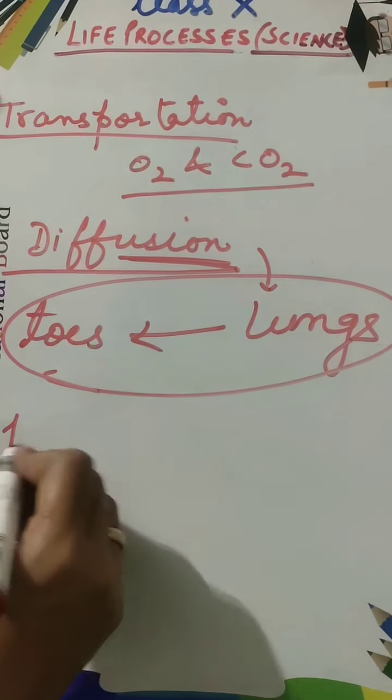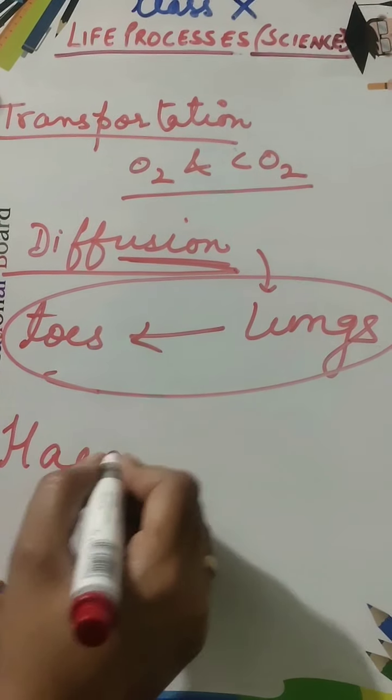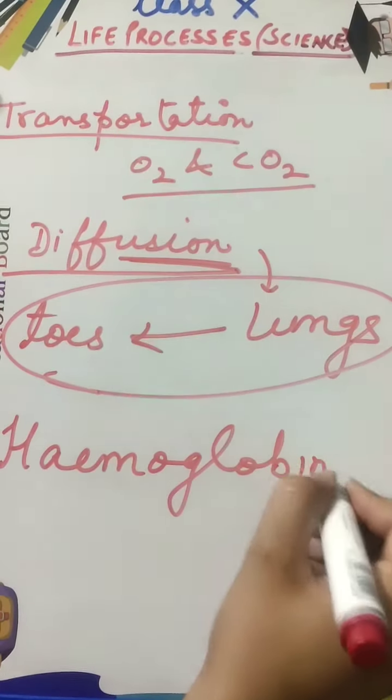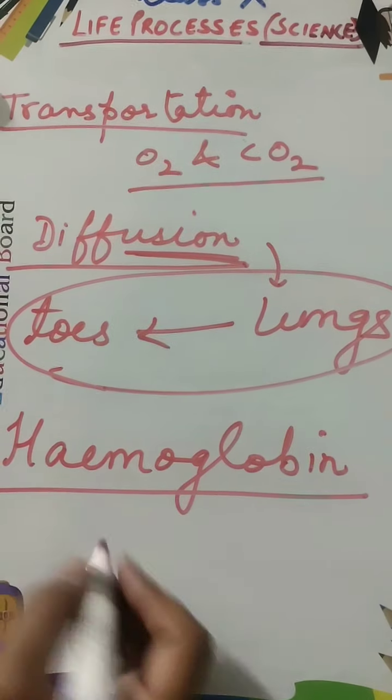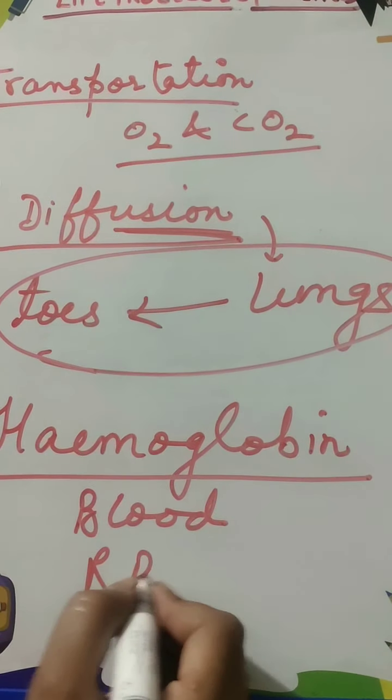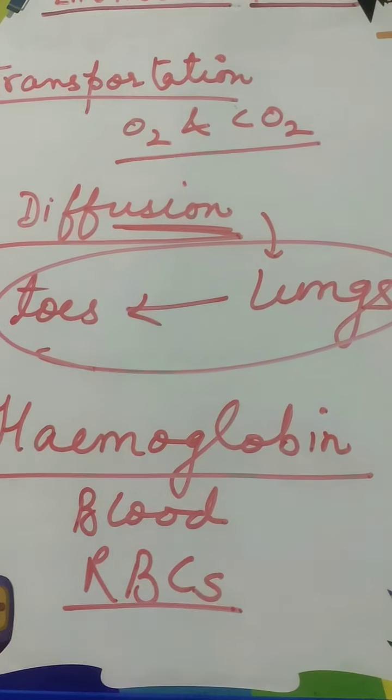Then you have, I think, heard about hemoglobin. Where is this hemoglobin present in our body? In blood, or rather you can say in red blood cells.